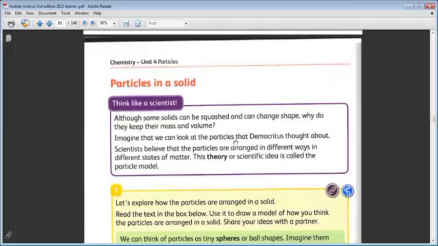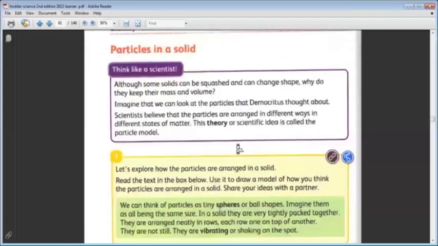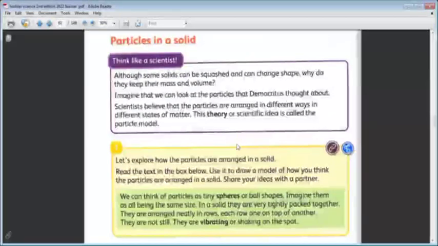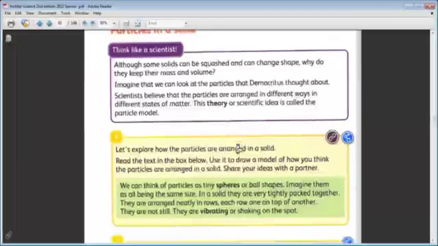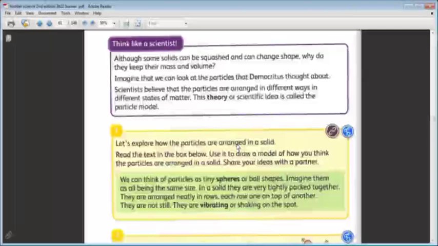Can you imagine the particles of the solids? قلتي حاجة ولا أنا مش سامعاكي؟ The particles? Yes, particles of the solid. Can you imagine their shape, their arrangement?